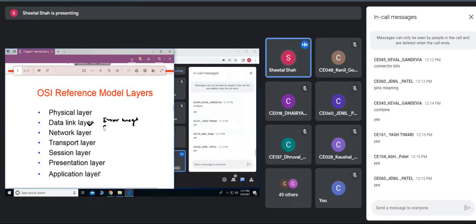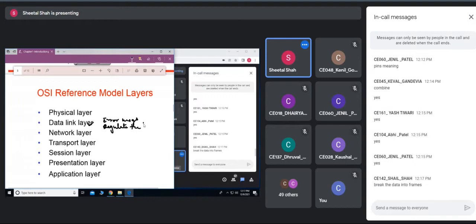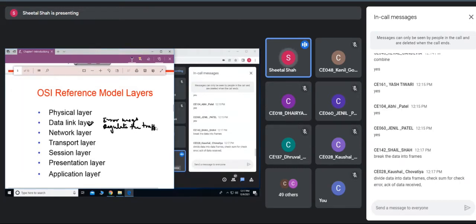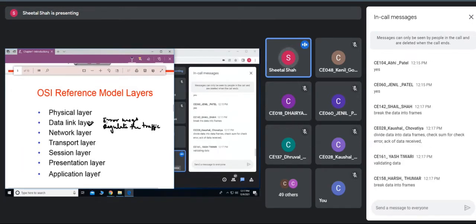To control or regulate the traffic of the frames, and break into the data frames, checking the error. So that's what I was telling you about error messages.